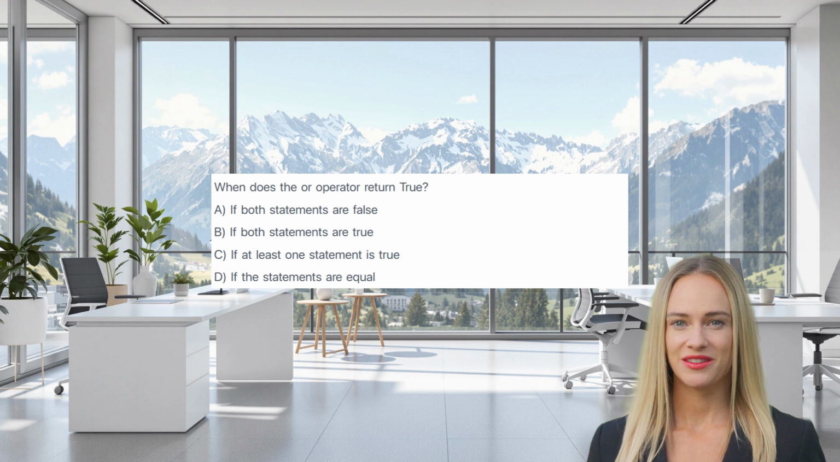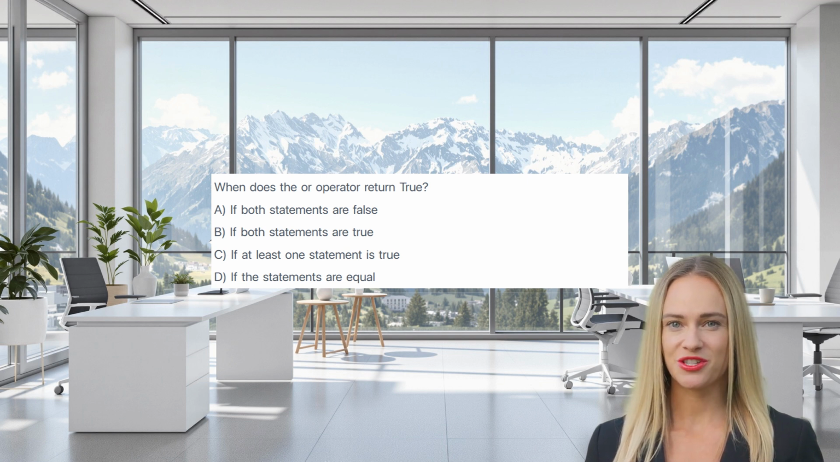When does the OR operator return true? A. If both statements are false. B. If both statements are true. C. If at least one statement is true. D. If the statements are equal. The correct answer is C. If at least one statement is true. The logical OR operator is true if at least one of the conditions is true.